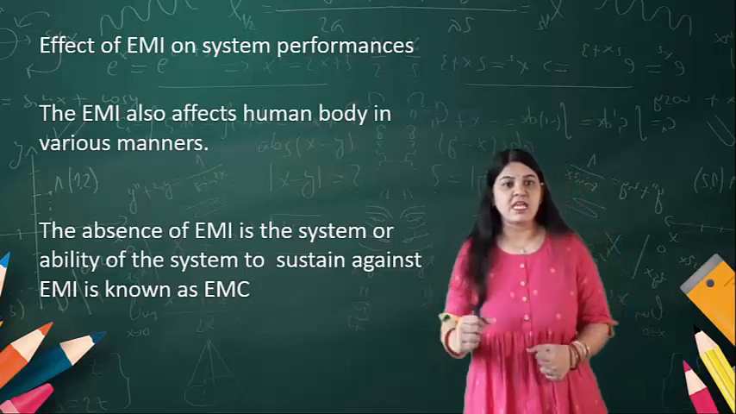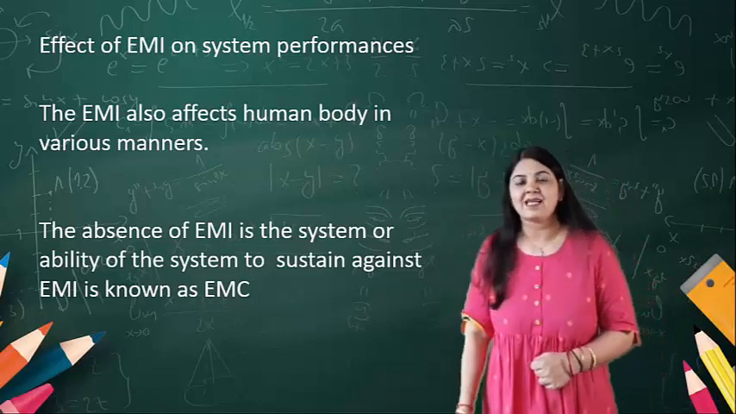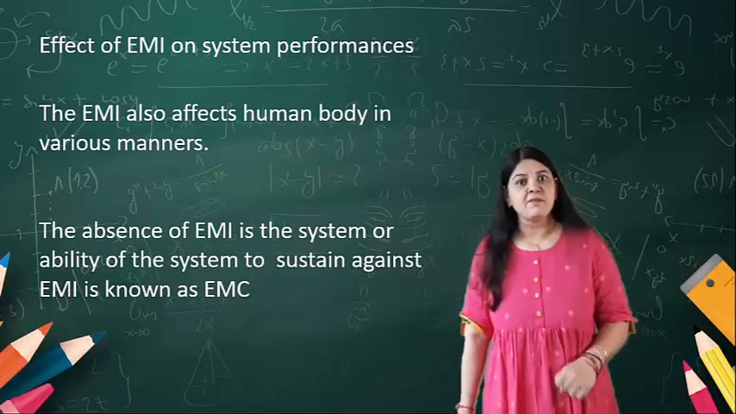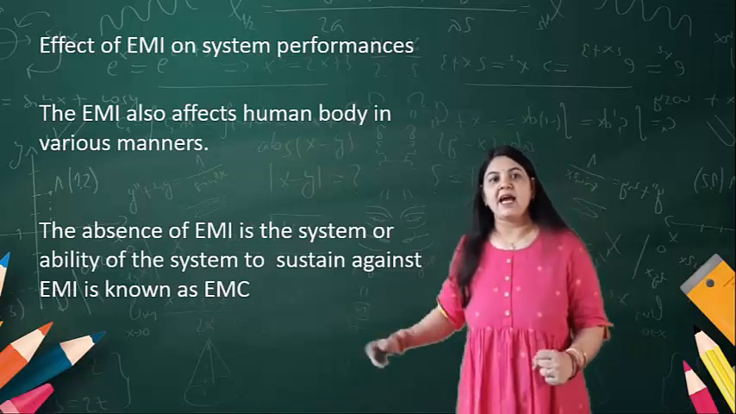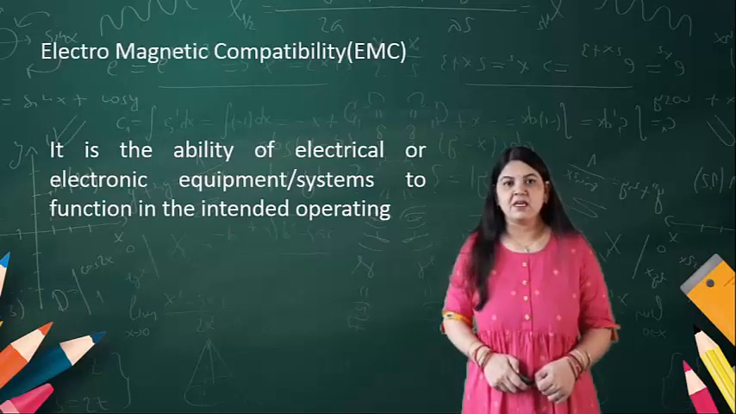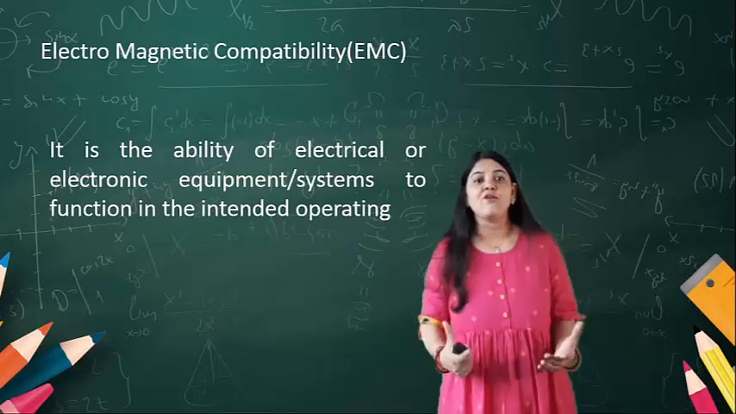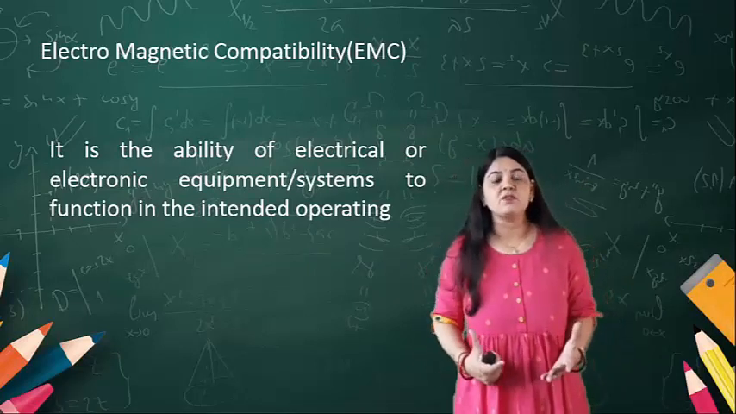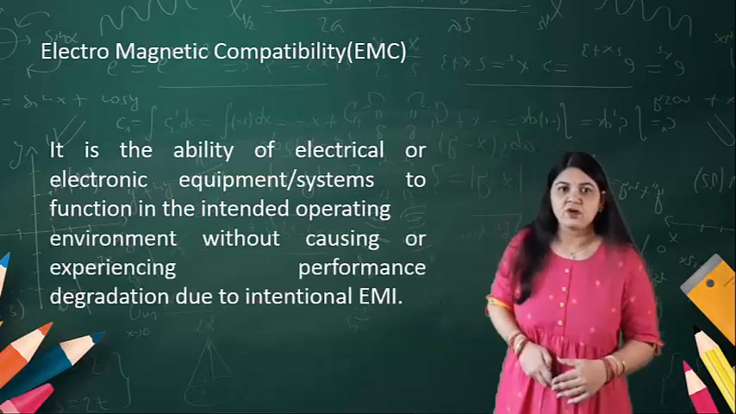Now, the absence of EMI in the system, or the ability of the system to sustain against the EMI, is known as electromagnetic compatibility. If the system is ready to fight against the EMI, we can say that it has electromagnetic compatibility. Electromagnetic compatibility is the ability of electrical or electronic equipment or systems to function in the intended operations.